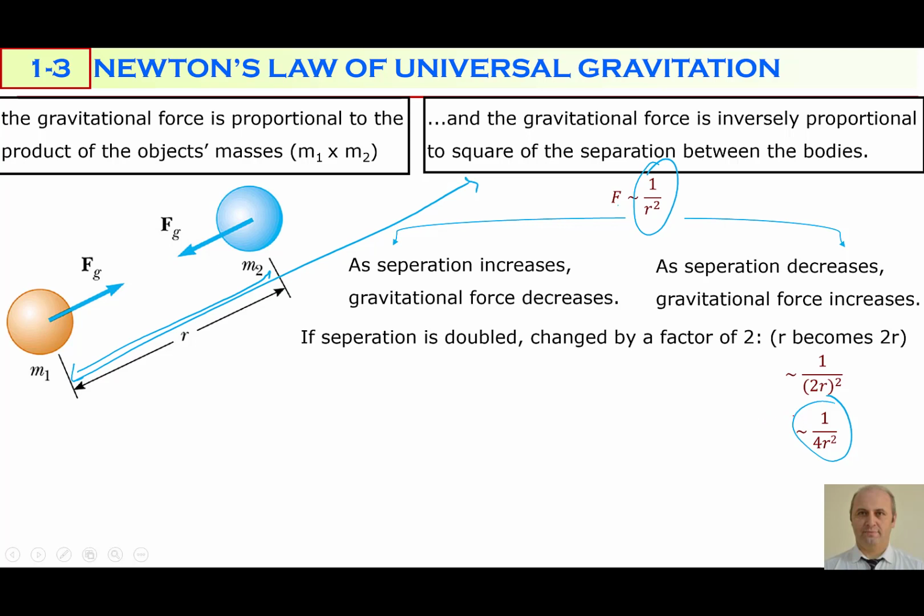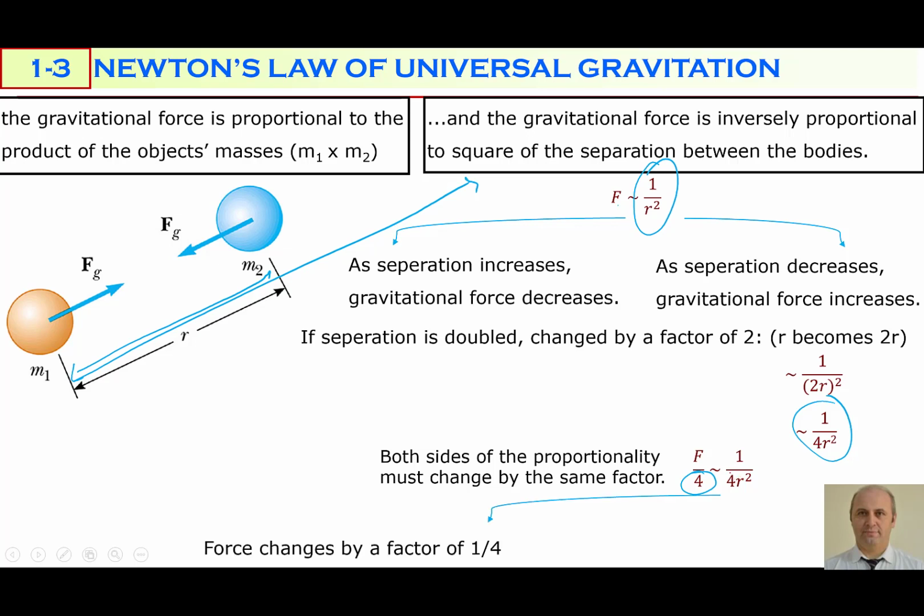If right side is divided by 4, left side also must be divided by 4. So that's why force decreases by a factor of 4. This is explained like this: force decreases by a factor of, or force changes by a factor of 1/4.